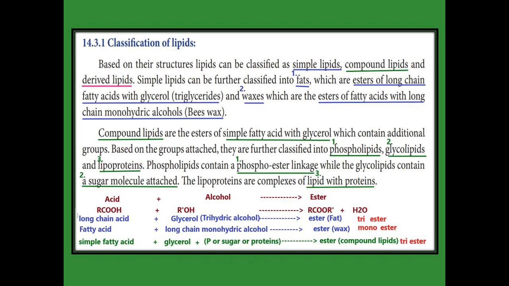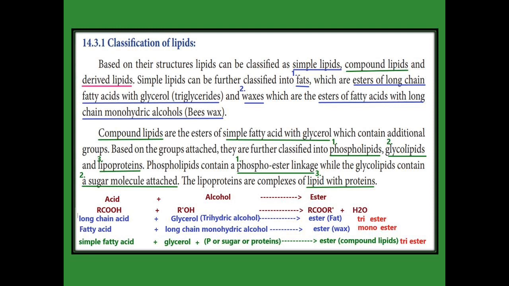Lipids, based on the structure, are classified as simple lipids, compound lipids, and derived lipids. The simple lipids are of two types. One is fats, another one is wax. Fat is an ester. That ester we get from the long chain fatty acid and glycerol, so that we get the triglyceride. That is fat. The next one, wax. It is also an ester, but this ester we get from the fatty acid with a long chain monohydric alcohol, for example beeswax.